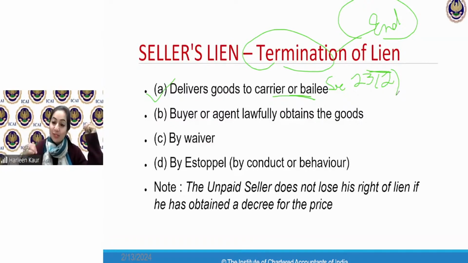Unconditional appropriation of goods, where I've given the goods to a carrier and I've told him that I'm not reserving my right to disposal. You take the goods and give it to the buyer. Now, once the goods have gone out of my custody, they have already been loaded in a truck and they're going for transportation. I cannot exercise my right to lien. I can only exercise the right to lien if this bottle is with me or if these goods are with me. Once I have loaded it in the truck, it is out from my possession, my right to lien will come to an end.